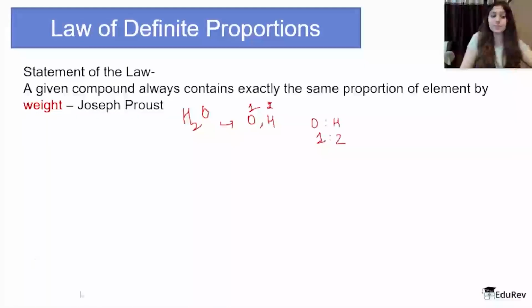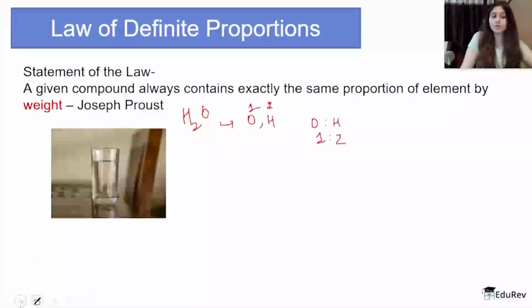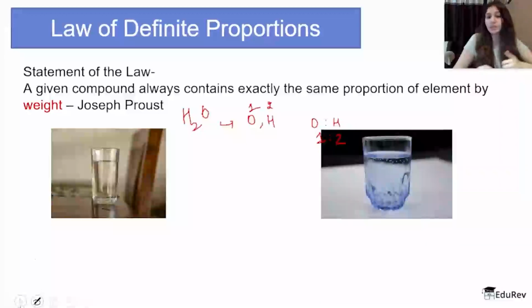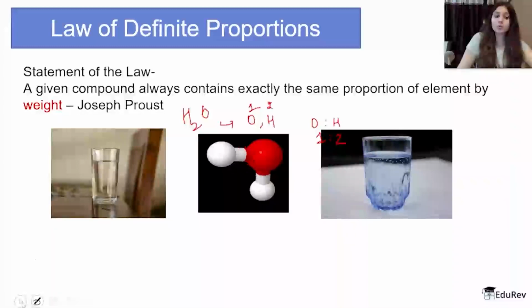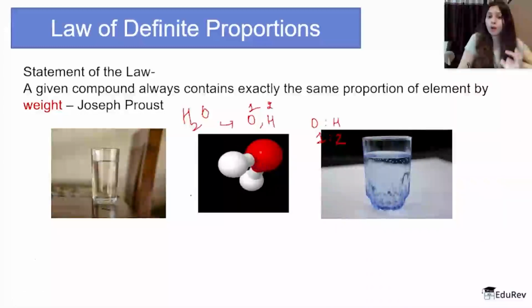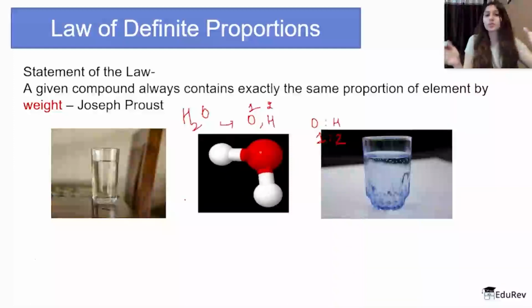For example, you have a glass of water which you take out of the refrigerator of your own house, and your friend who's sitting in Germany also does the same, and gets a glass of water from their refrigerator there. Irrespective of the source of water, the water molecule is always going to be 1 atom of oxygen and 2 atoms of hydrogen combined.